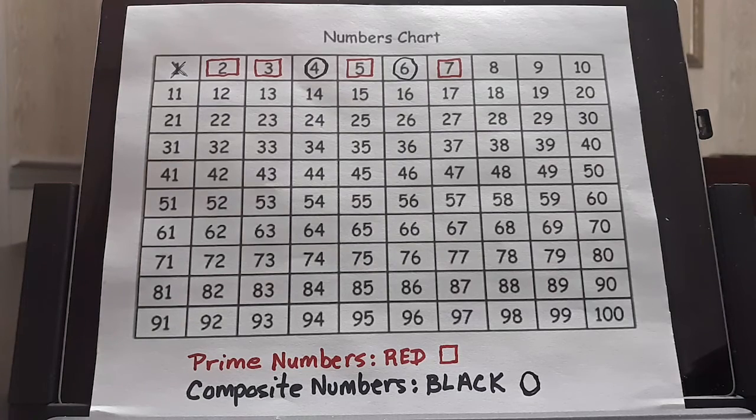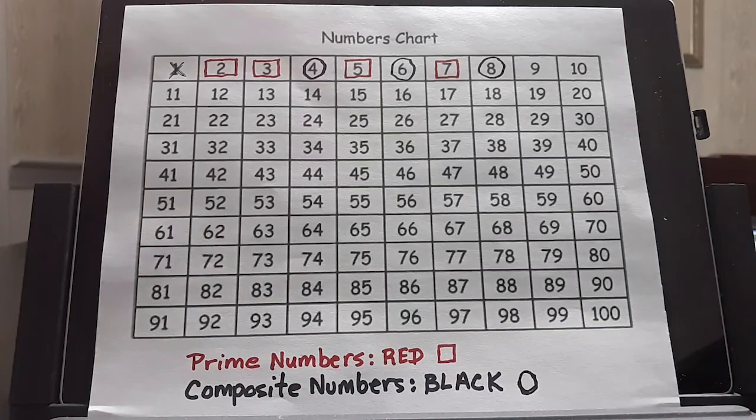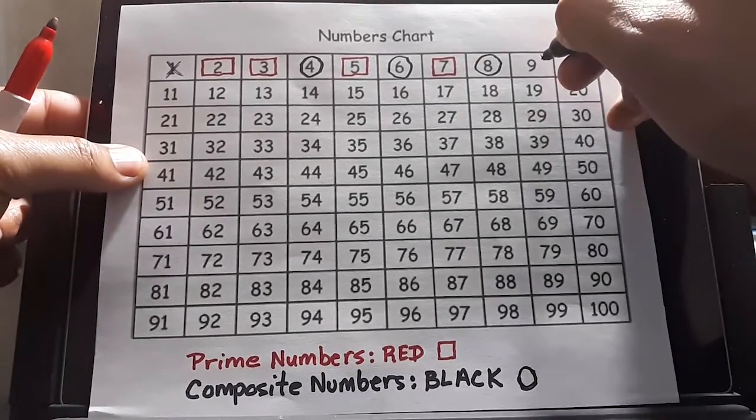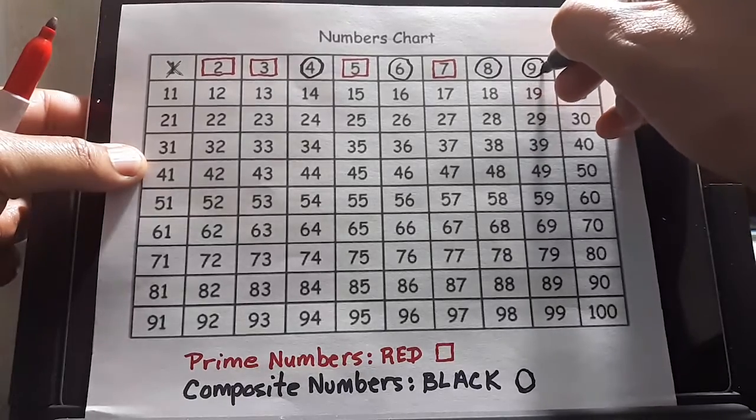The number 8 will be a composite number. We can do 8 times 1 and 2 times 4. The number 9, 1 times 9, 3 times 3. It is a composite number because it has many factors.